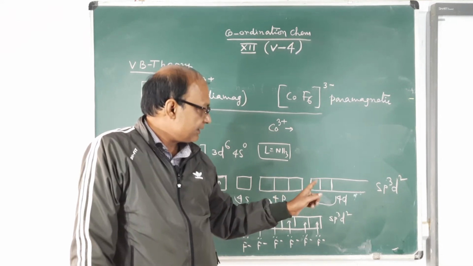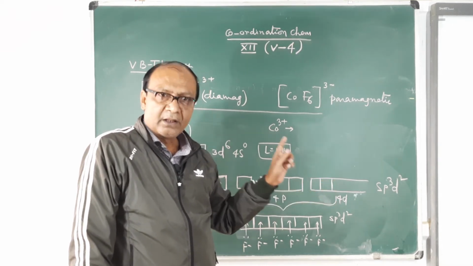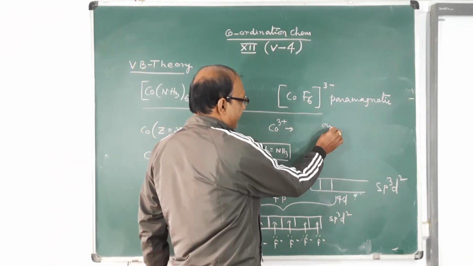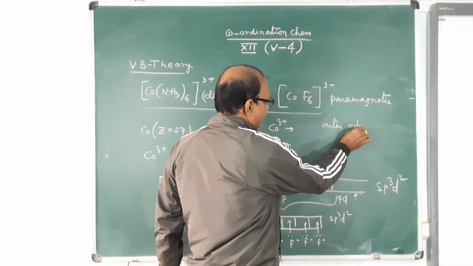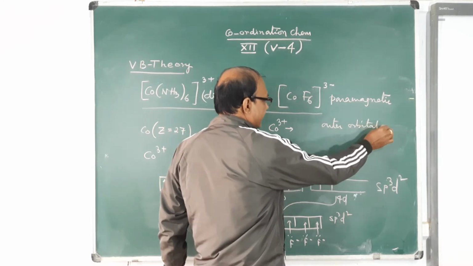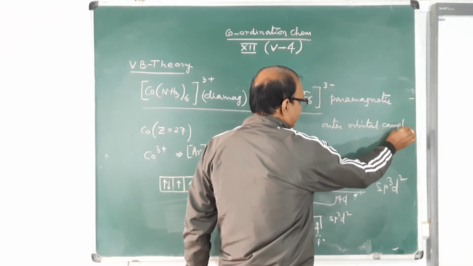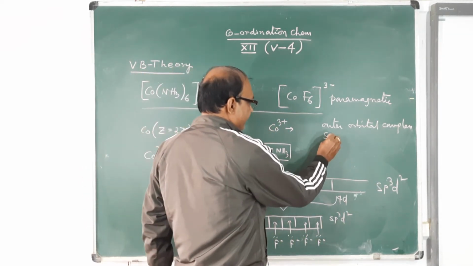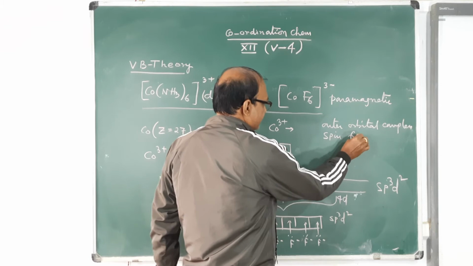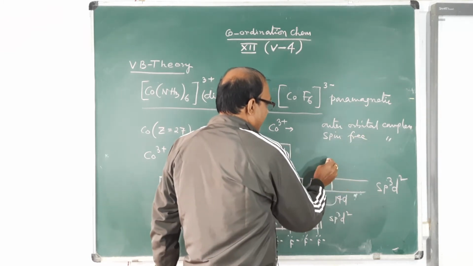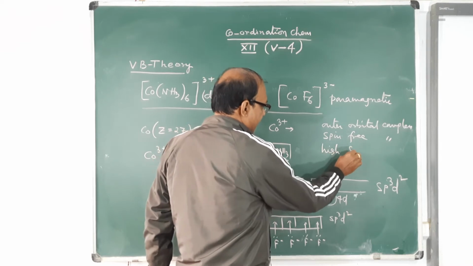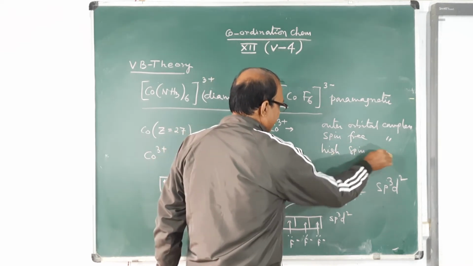The hybridization is sp3d2, and this complex is known as an outer orbital complex. As the spins are free, it is known as a spin free complex, or you can say a high spin complex.